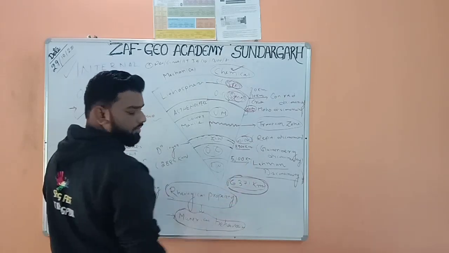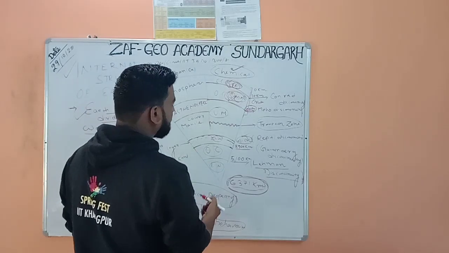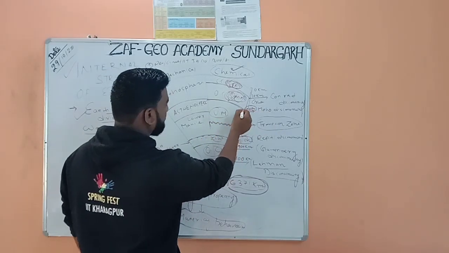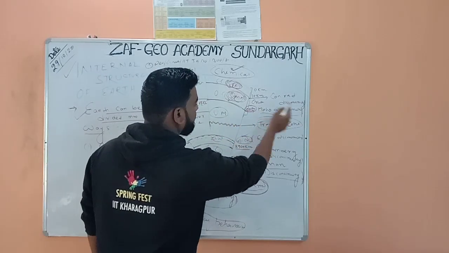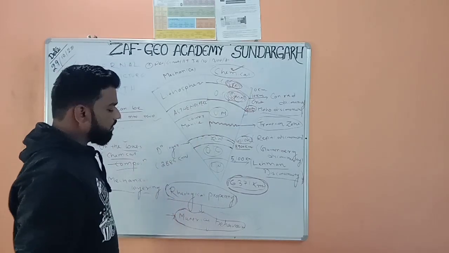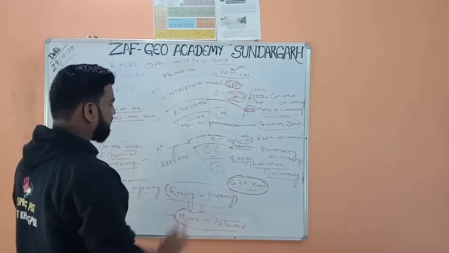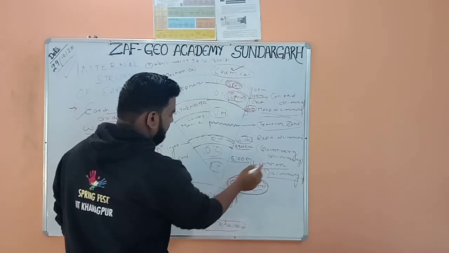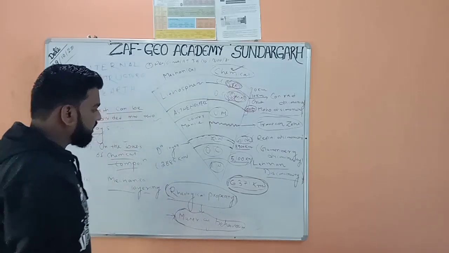These are basically names of scientists. Lehmann, Gutenberg, Repetti, Conrad, Mohr. The separation between crust and upper mantle is the Mohorovičić discontinuity, the Moho. So the names are given according to scientists, and you have to remember those names. These are always asked in the exams. The Lehmann discontinuity is located somewhere around 5100 kilometer.